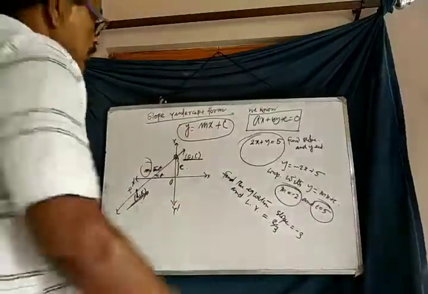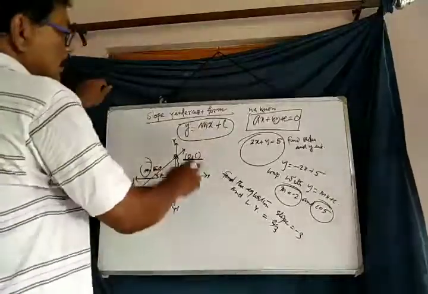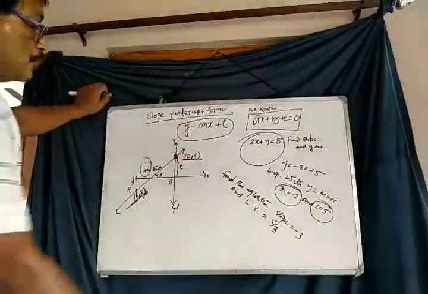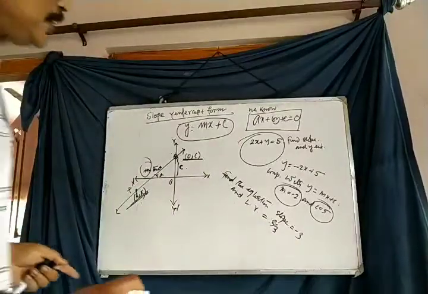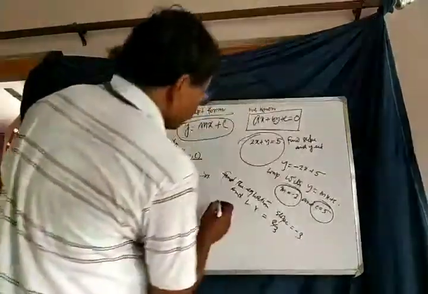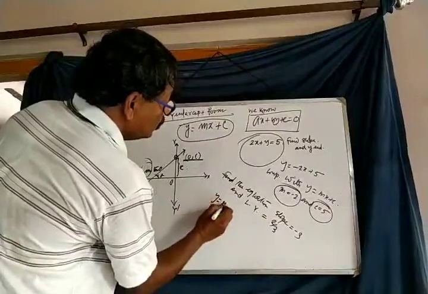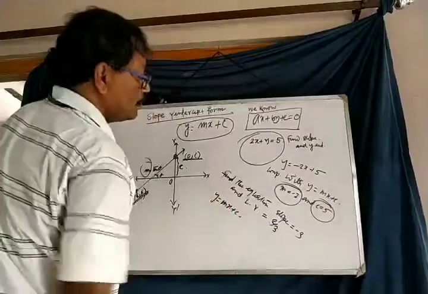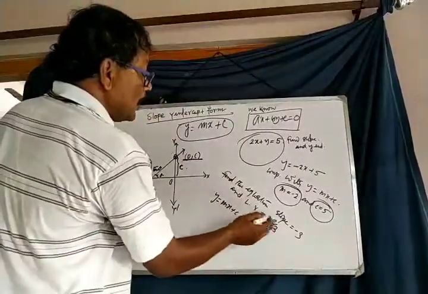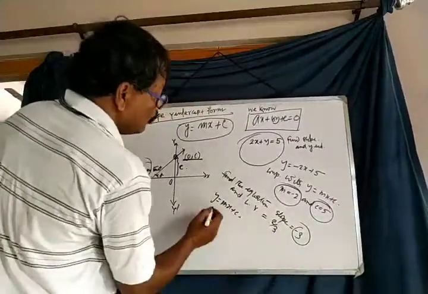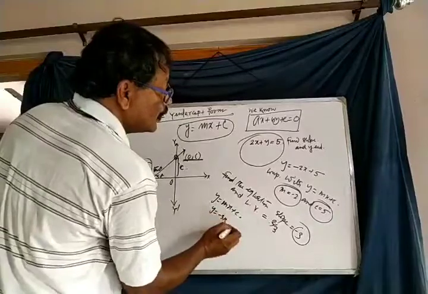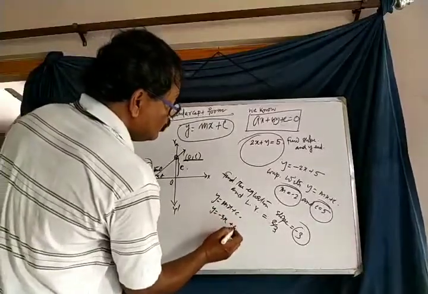Let us consider the equation of the straight line y equals mx plus c, and then put in the values. The value of m is minus 3, so y equals minus 3x, and c is equal to 2 by 3.